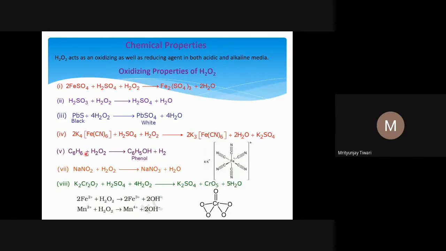Now, if you look at the reaction of H2O2 with benzene, when H2O2 reacts with benzene, it forms phenol. So this is one way one can prepare phenol from benzene. The benzene structure is a very common compound, and you just replace one hydrogen of the benzene with an OH group, or maybe you introduce one oxygen between the carbon and hydrogen atoms of one of the C-H bonds of the benzene. That is what we call phenol plus H2O. This is also oxidation. Why? Because simply we are adding oxygen.